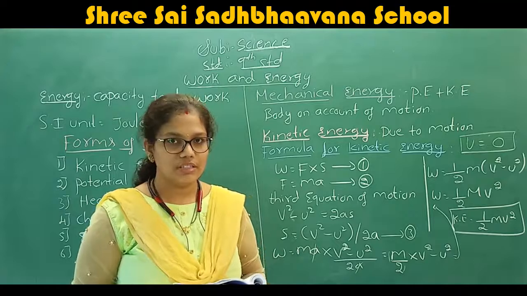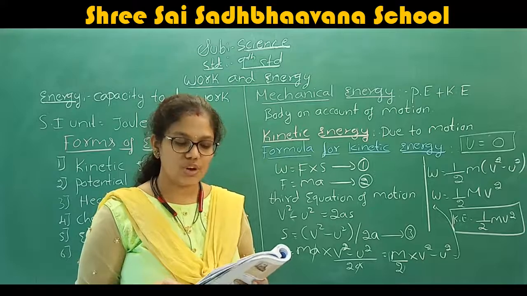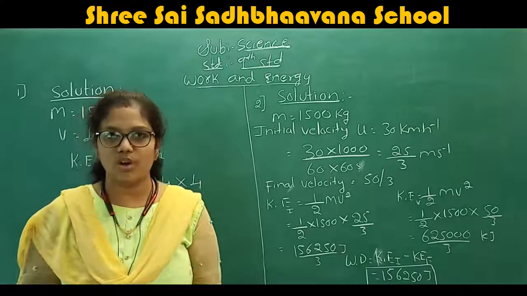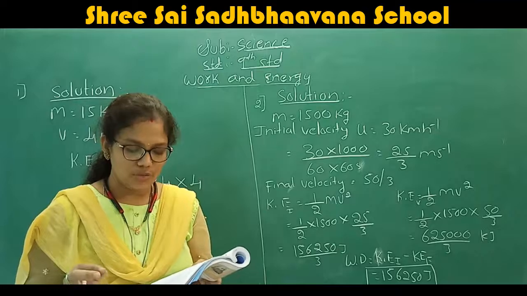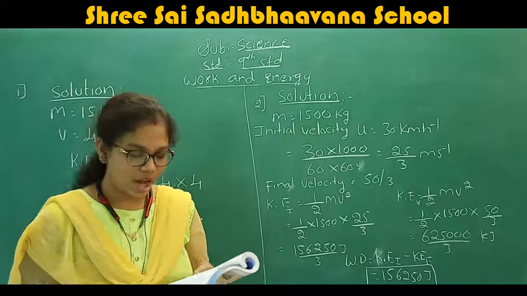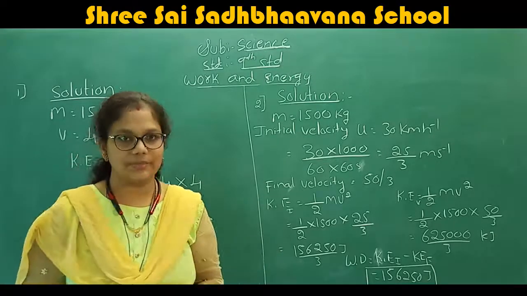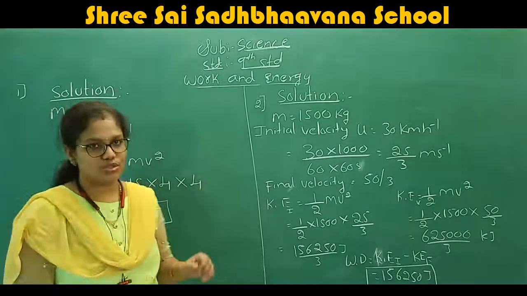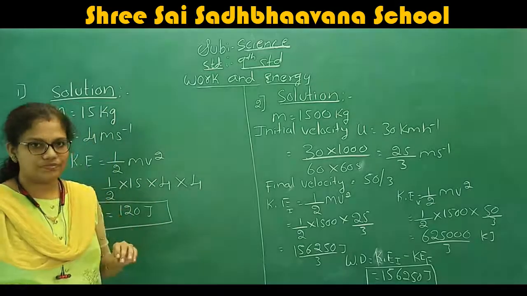Understood the question? Now we are going to solve this one. We are discussing solving the problems. By solving the problem, we take the question: an object of mass 15 kg is moving with a uniform velocity of 4 meter per second. What is the kinetic energy possessed by the object? This is the question we have taken. Now we are going to discuss the solution of this question.